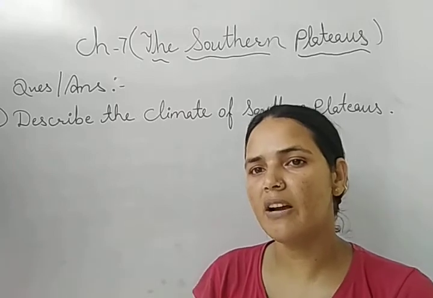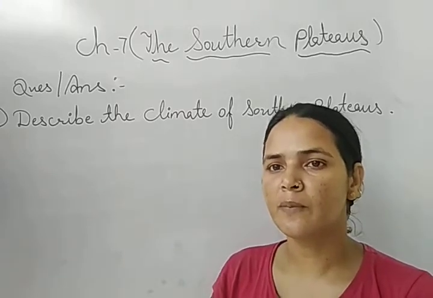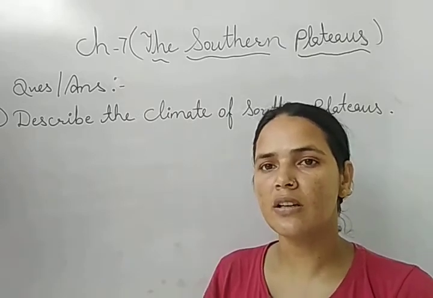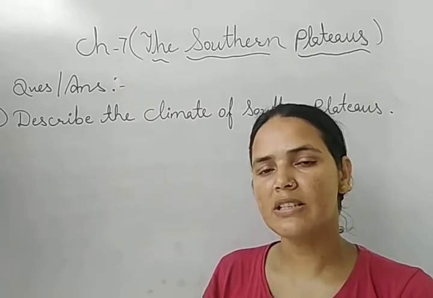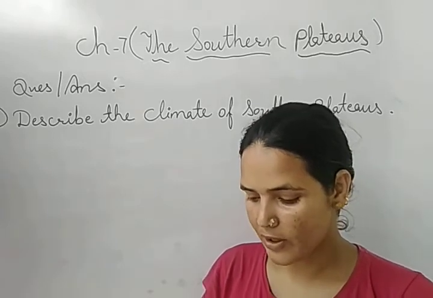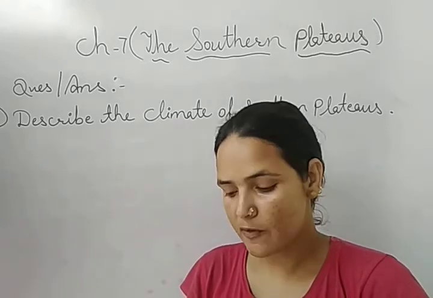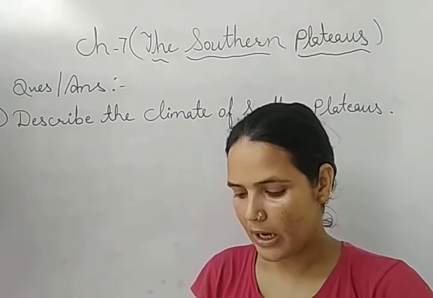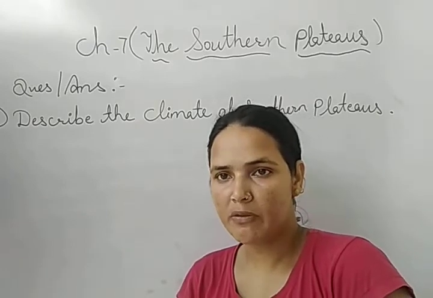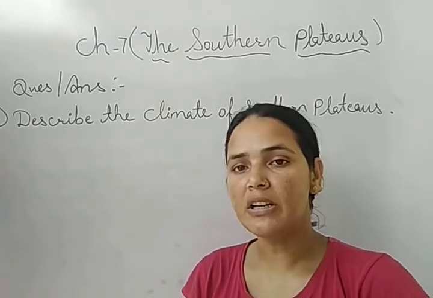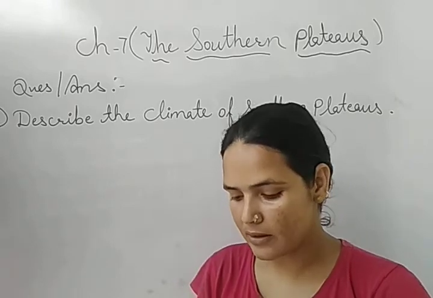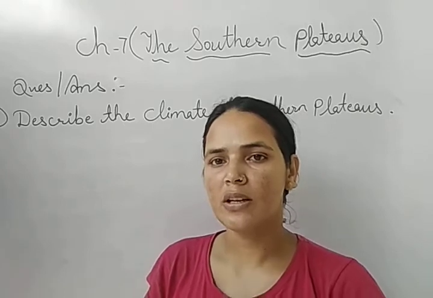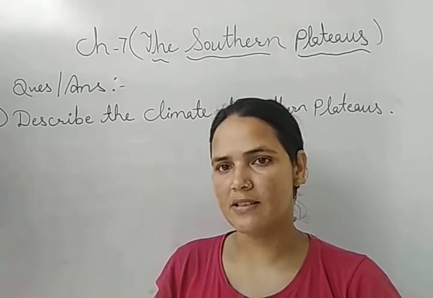In the climate we have discussed that there is the monsoon season, the summer season, and the winter season. The Deccan Plateau receives all the different seasons. For example, monsoon starts from June and lasts to October. After that, the summer season is between March to June. Winter begins in November and lasts till February. So the Deccan Plateau has all the different seasons.